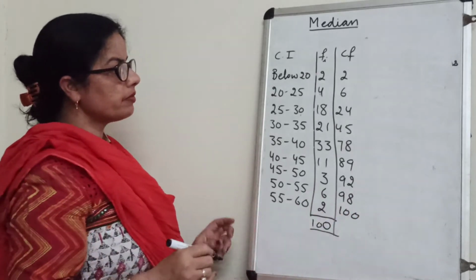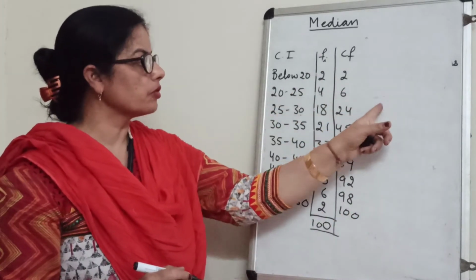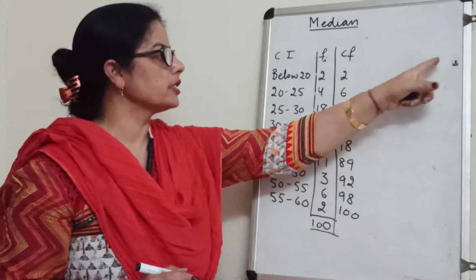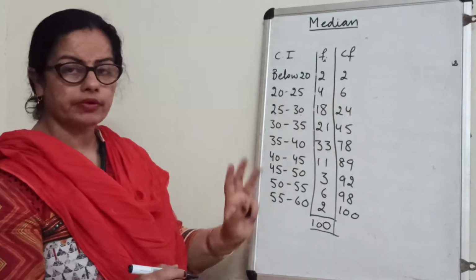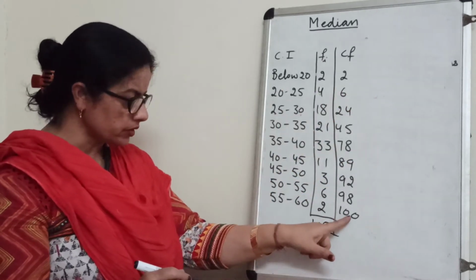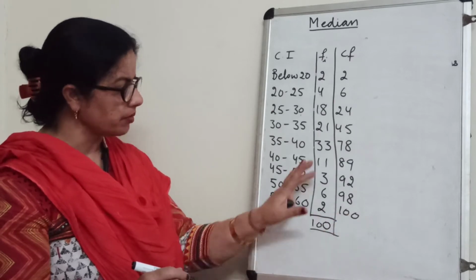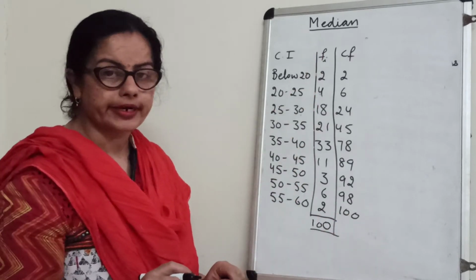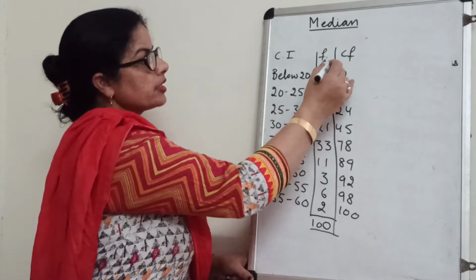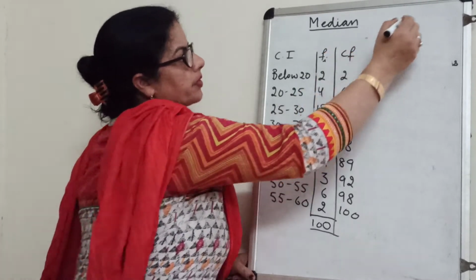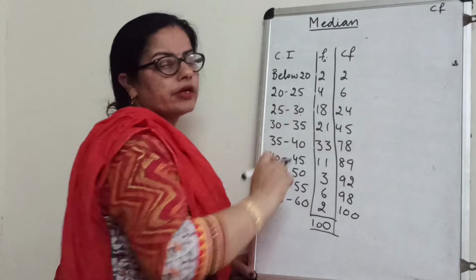It was given also in the question, here was below 20, then CF was given to us here, but I have written again. You see this number and this number are coming the same, means up to here everything is correct. Now the first step of median is to find CF.